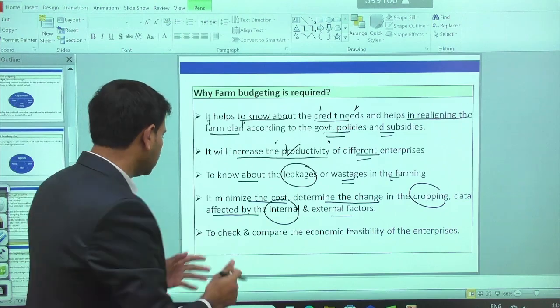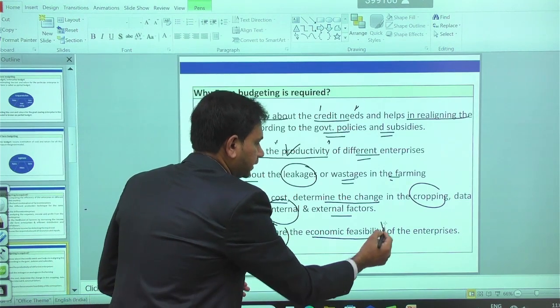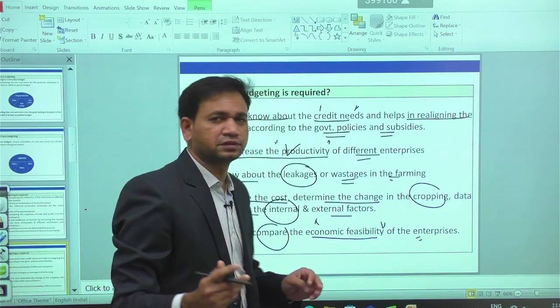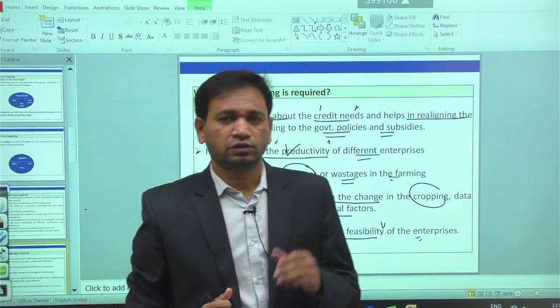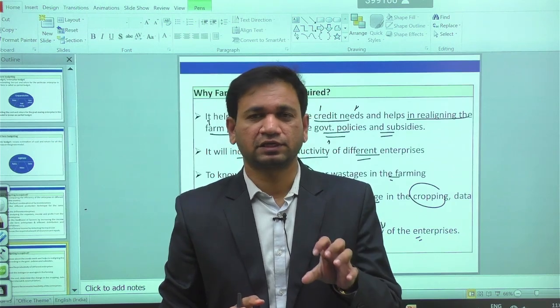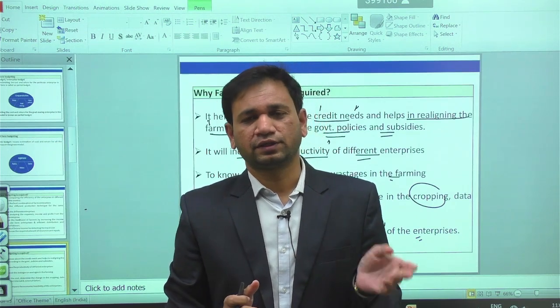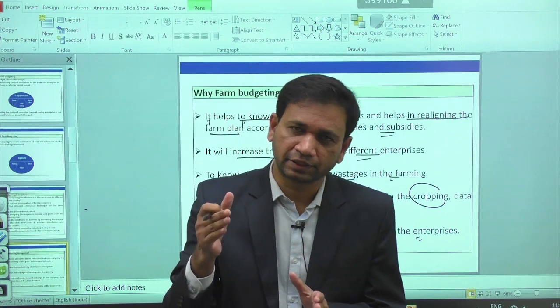Then it helps in checking and comparing the economic feasibility of the enterprises. Whenever there is more economic feasibility, the chances of selecting that enterprise will be higher, and accordingly such enterprises will be taken up over a period of time.